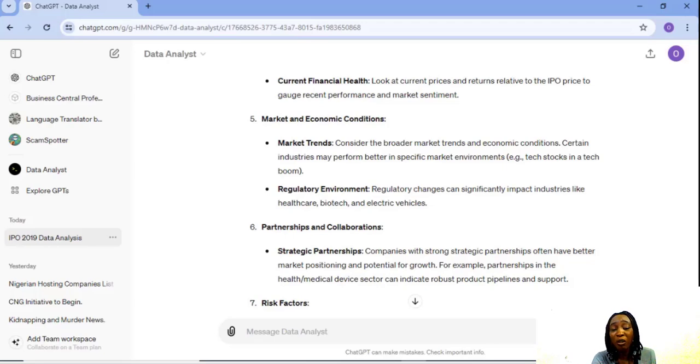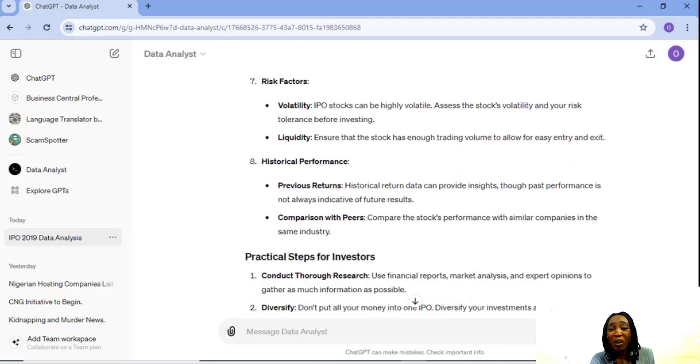Partnerships and collaborations. Strategic partnerships: companies with strong strategic partnerships often have better market positioning and potential for growth. For example, partnerships in the health medical device sector can indicate robust product pipelines and support. Risk factors.